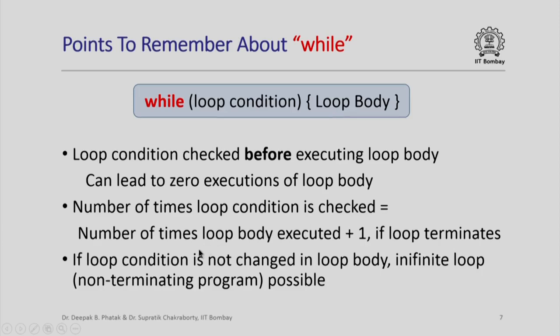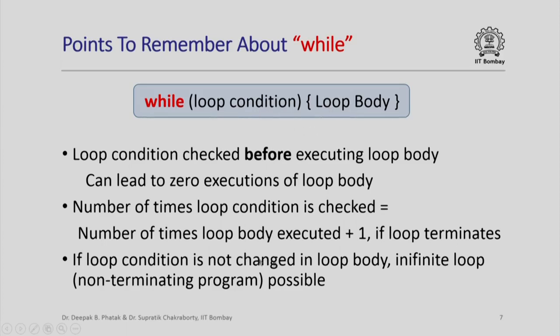An important point to remember is that if this loop condition is not changed at all within the loop body, then once you enter the loop and you come back and check the loop condition, it will always evaluate to the same truth value as it was in the previous iteration. So if you have entered the loop once, the loop condition must have evaluated to true, and if in the loop body you have not changed the loop condition, when you come back and evaluate it again, it will again evaluate to true, and you will again enter the loop body, and this will continue forever.